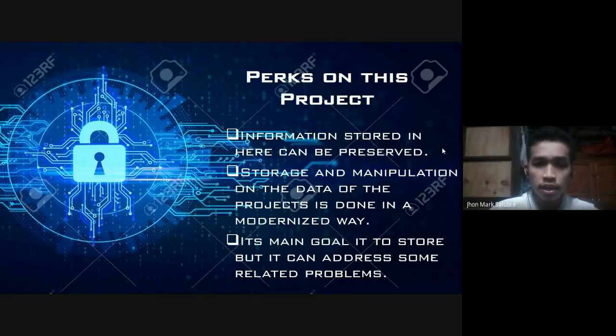And data here are stored in a modernized way, because unlike before, in storing the data you would write it on a piece of paper, print it, compile it in a folder, and store it in a space separated from the others. Unlike that, here you can consume less space, and you can say that your data is more secured compared to the old ways. And the last part, its main goal is to store.